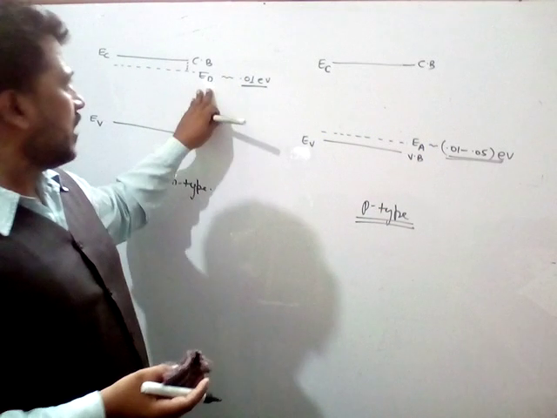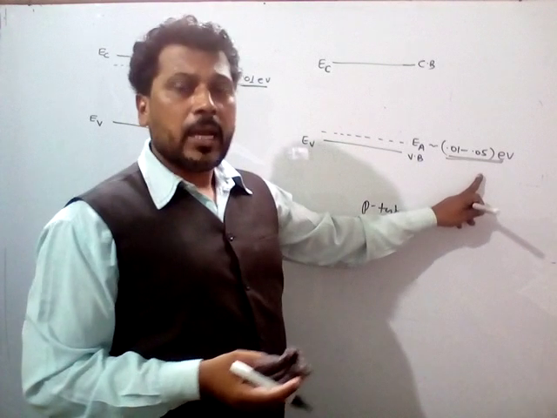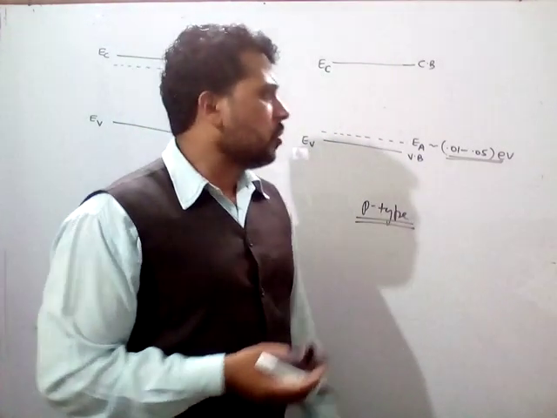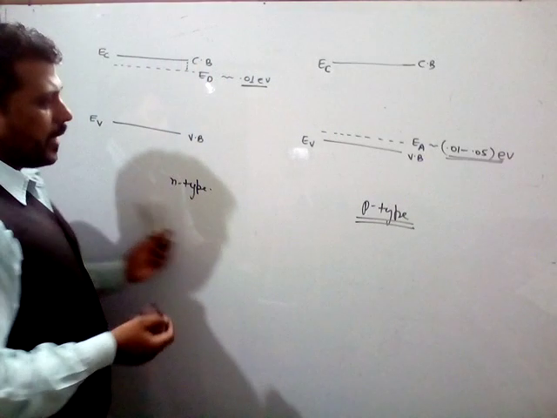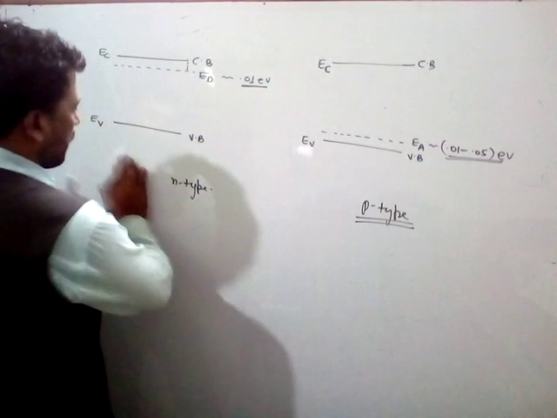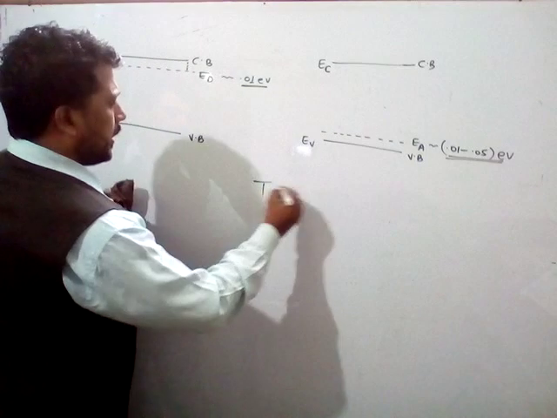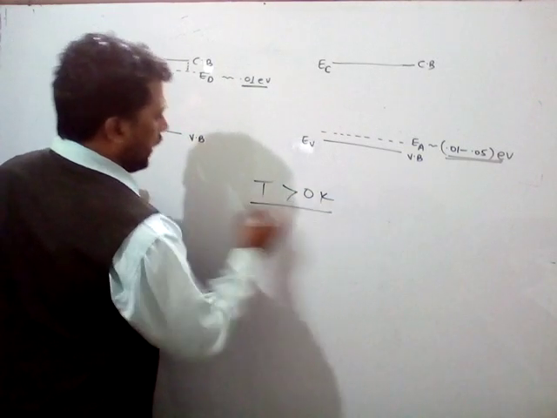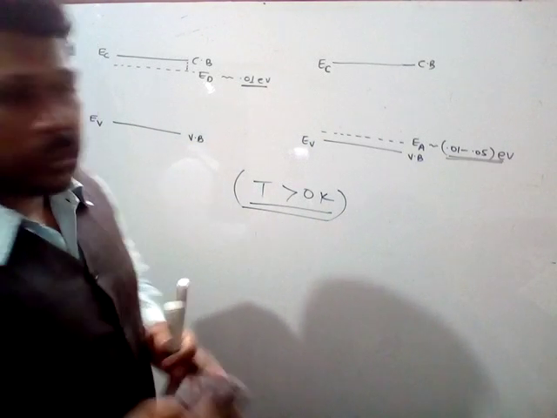ED is approximately 0.01 electron volt and EA lies from 0.0 to 0.05 electron volts. This happens in the N type and in the P type, at T equals 0 Kelvin, and both situations also happen at temperatures greater than 0 Kelvin.